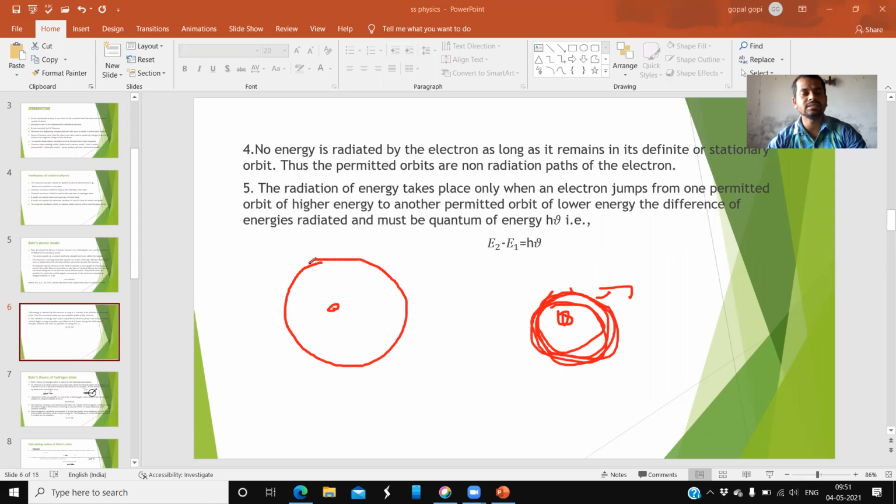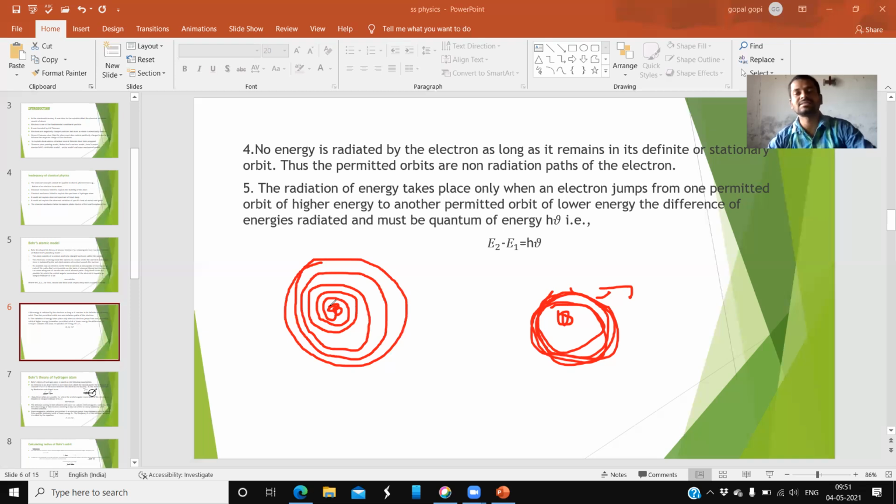When it radiates energy, its path continuously changes like this, and finally it collapses into the nucleus. When the electron collapses into the nucleus, then the atom cannot exist. When the atom cannot exist, there is no material. When there is no material, there is no universe.